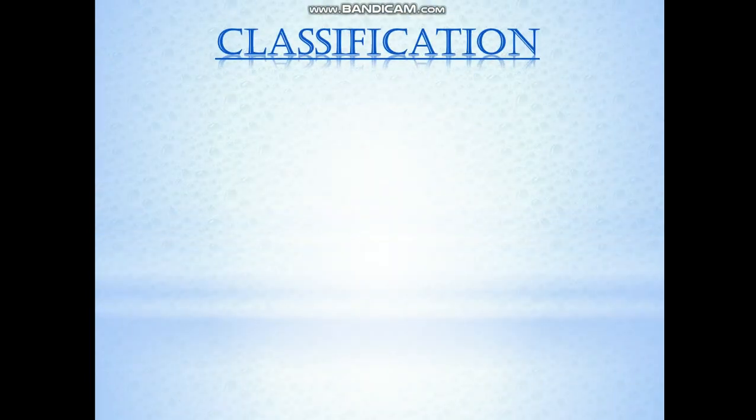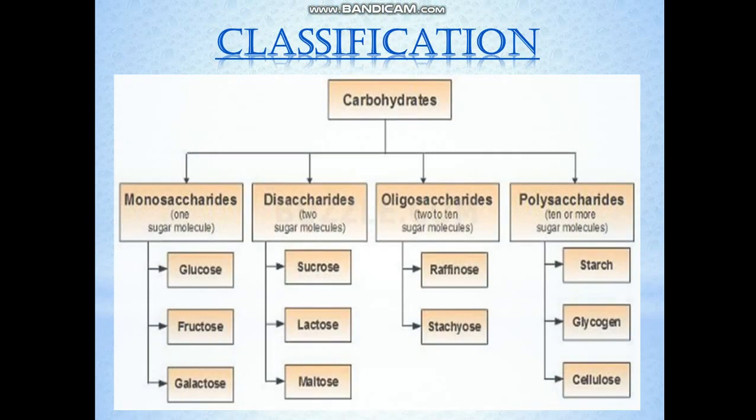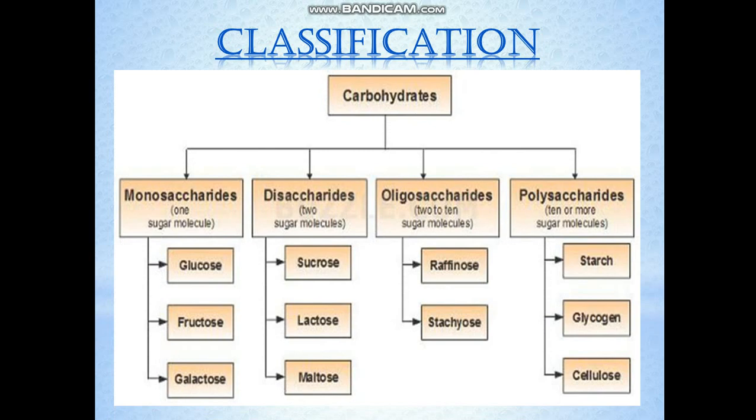Now, coming on to the classification. Classification of carbohydrates involves, see the table here. Carbohydrates can be considered as monosaccharides, disaccharides, oligosaccharides, and polysaccharides. In your notes, you have not mentioned disaccharide, but you should mention disaccharides also. I'll tell you the reason why later on.